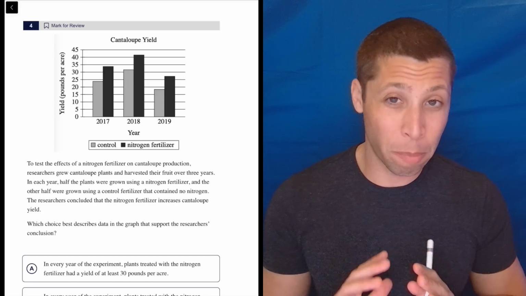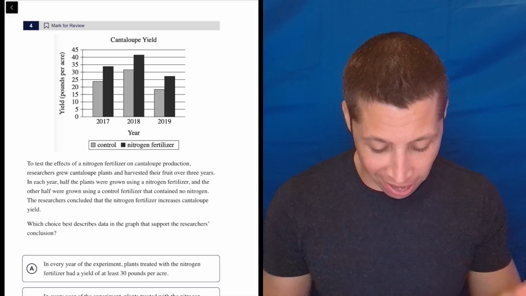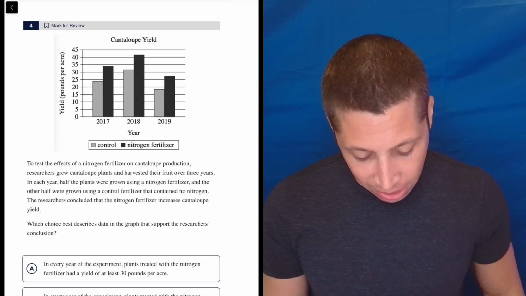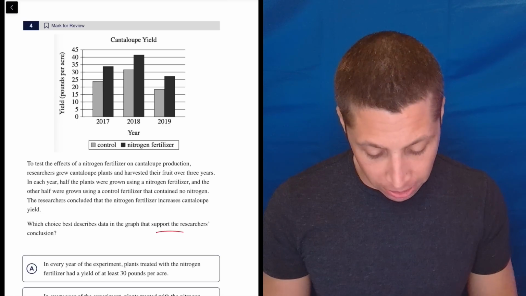All right, let's take a look. We got a short passage. We got a generally easy to understand graph. So hopefully that's good for us. We need to support the conclusion. Make sure you understand that. So what is the conclusion?